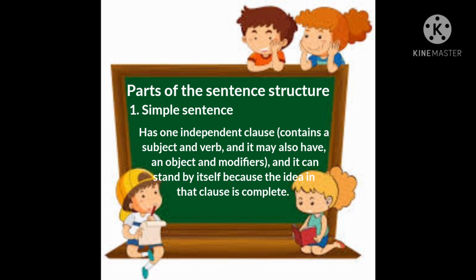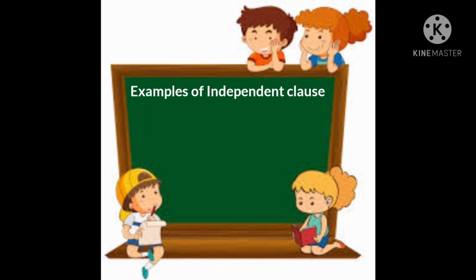Now that we know the meaning of independent clause, here are some examples of independent clause. I like mango float. Madeline eats apple. Those are considered simple sentences as well, but don't worry, I'll give more examples to really understand the simple sentence.